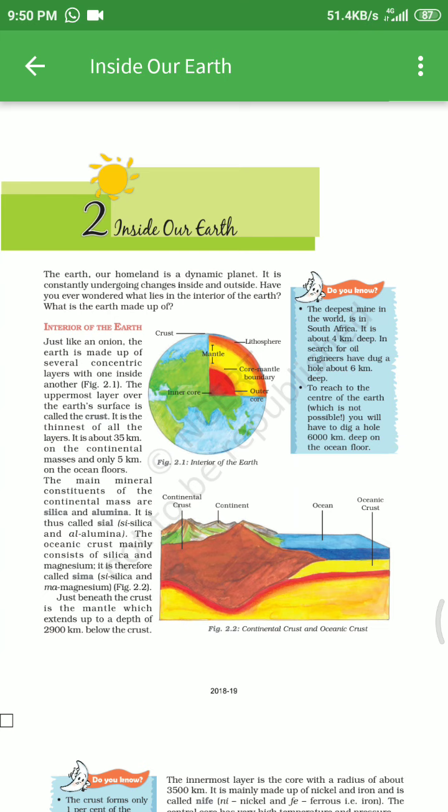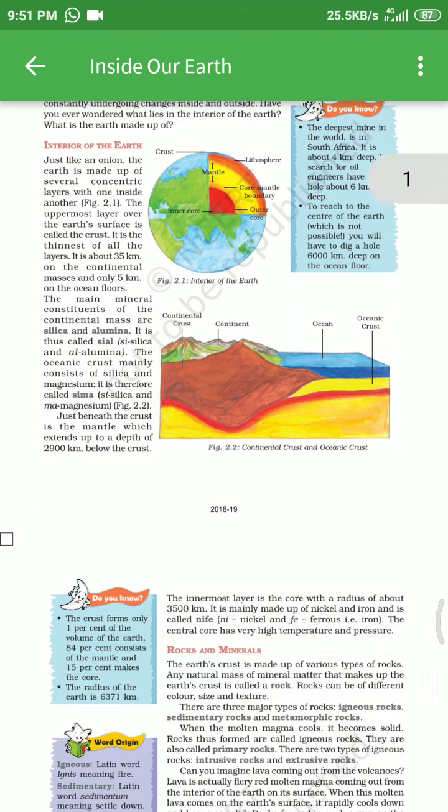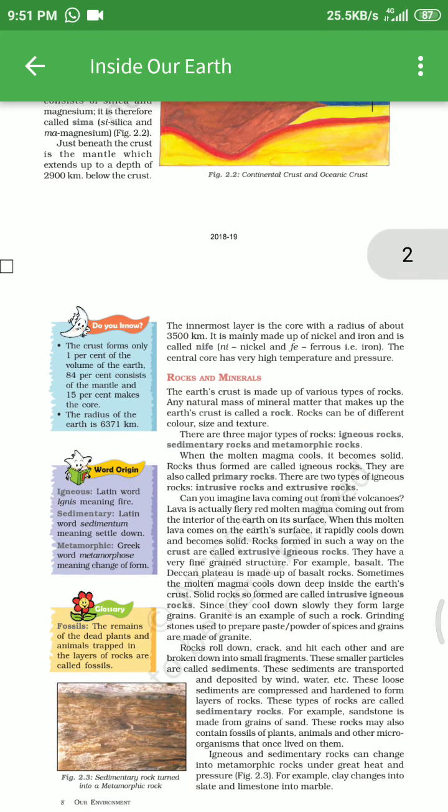And what was the naming around the crust? That is alumina, sima, silica, and so on. In this topic we will discuss rocks and minerals.